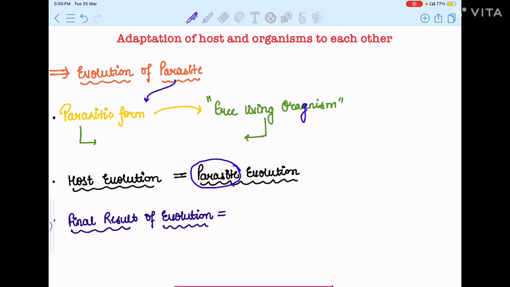Guys, you know that whenever the parasite is changing from a free living organism to its parasitic form, there are many morphological and biological rearrangements in its body.